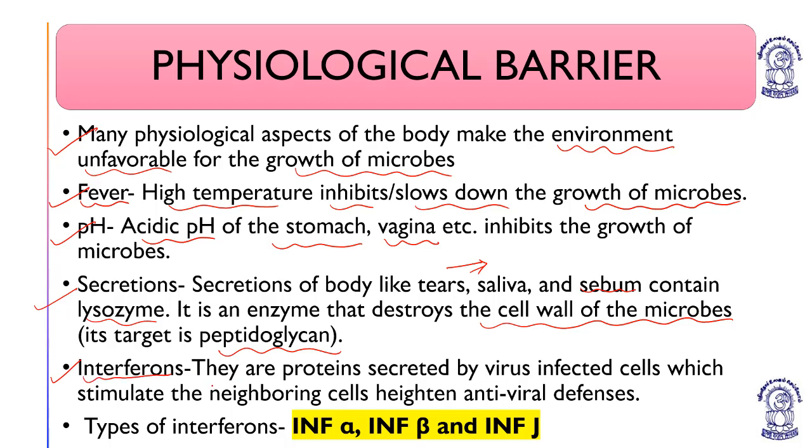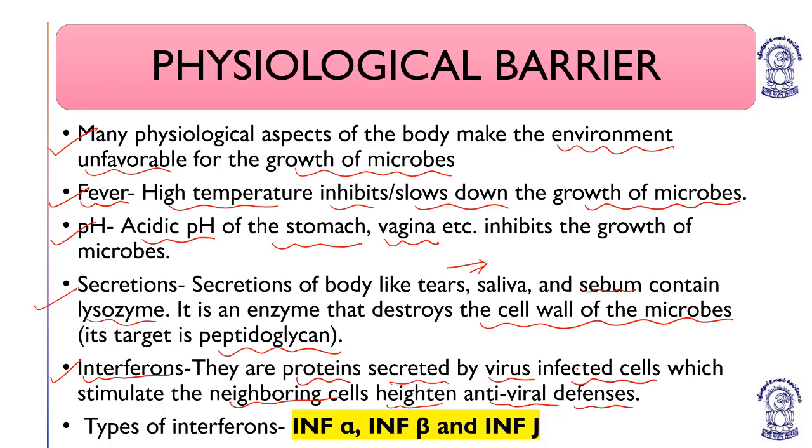Interferons. Interferons are the proteins secreted by virus infected cells which stimulate the neighboring cells, increasing the antiviral defenses. Interferons means the ones which are going to interfere. These interferons are secreted by virus infected cells, which can be a normal eukaryotic cell.